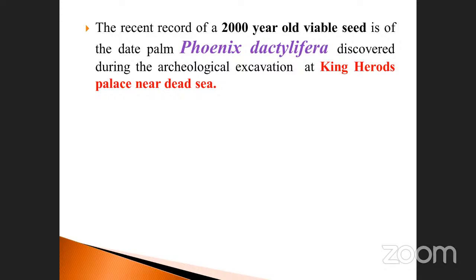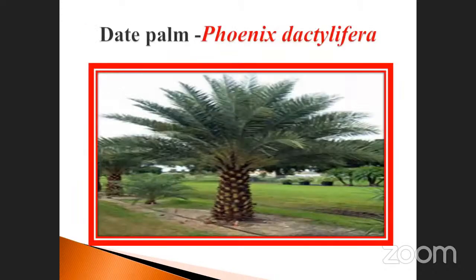So Phoenix dactylifera is one of the palmaceous plants, just like a coconut tree, but it produces dates. That plant was discovered in King Herod's place near the Dead Sea. How many years old? 2,000 years old. See the diagram. This is the date palm, Phoenix dactylifera, mostly present in Saudi Arabia and Kuwait.